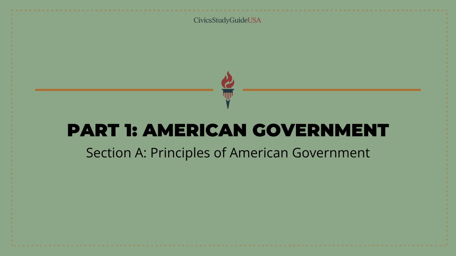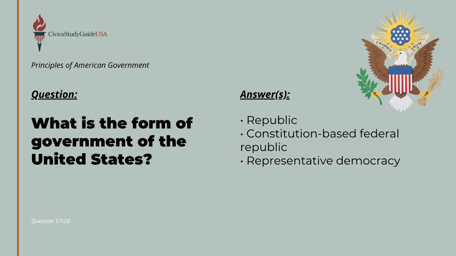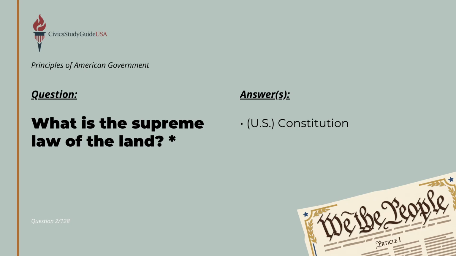Our story begins with the core ideas that shape the United States. The official form of government of the United States is a republic, a constitution-based federal republic, or a representative democracy. The foundation of this entire system relies on a single document, as the U.S. Constitution serves as the supreme law of the land.